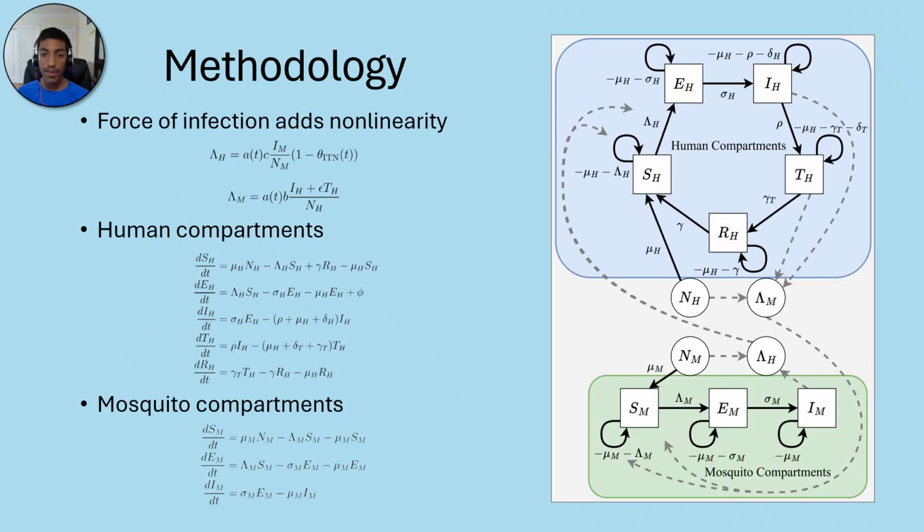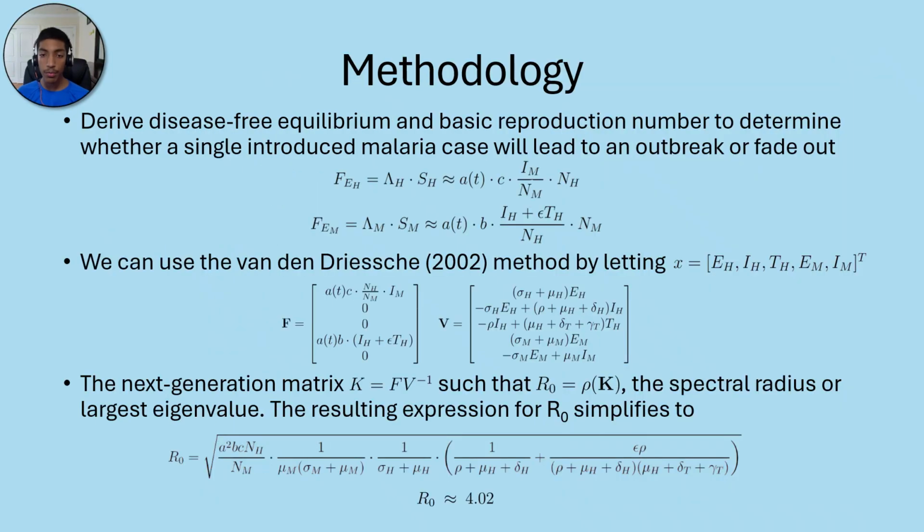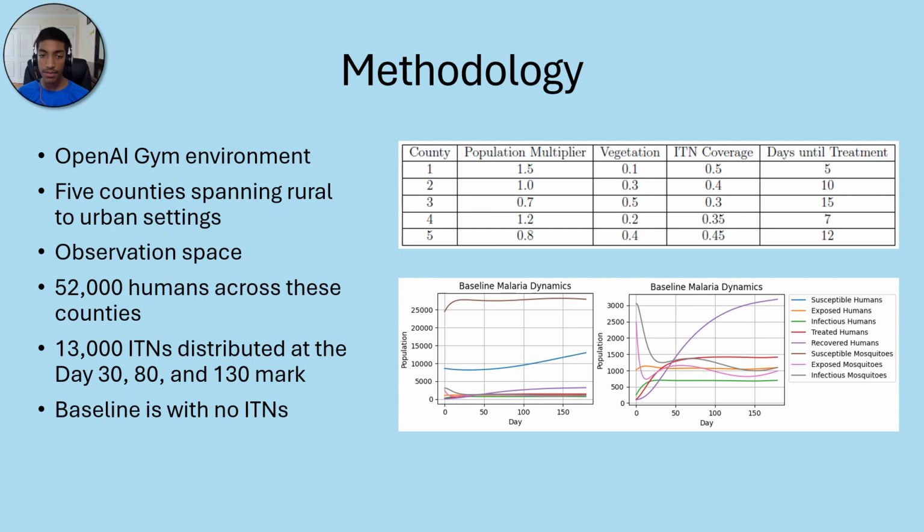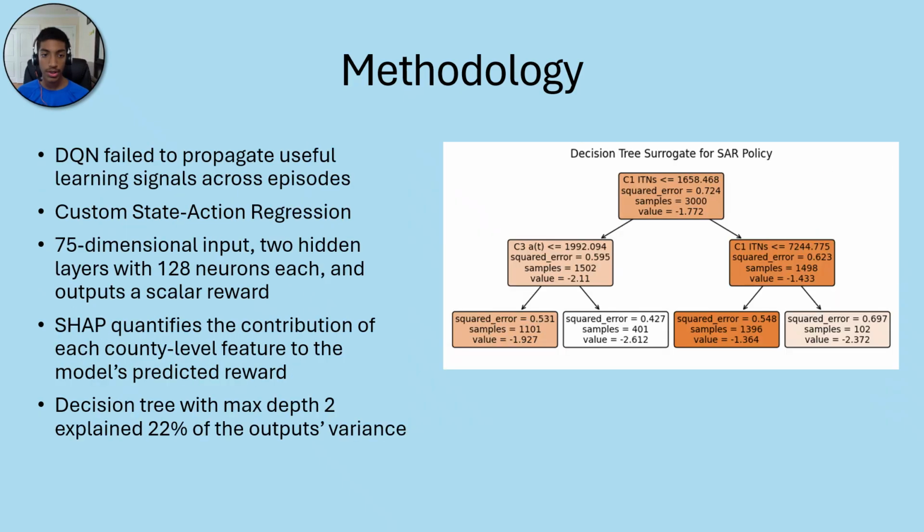The force of infection adds nonlinearity to our system and ordinary differential equations for both human and mosquito compartments. We evaluated the reproduction number to be around 4 for our mathematical model, which aligns with malaria being endemic across most of Africa. The simulation environment had 5 counties with a total of 52,000 humans. In each of 3 mass distribution campaigns, 13,000 ITNs were distributed.